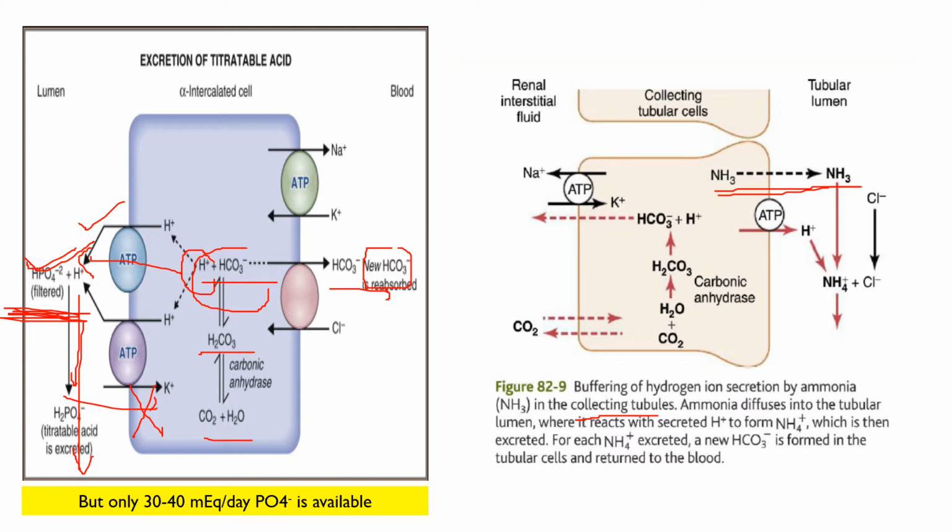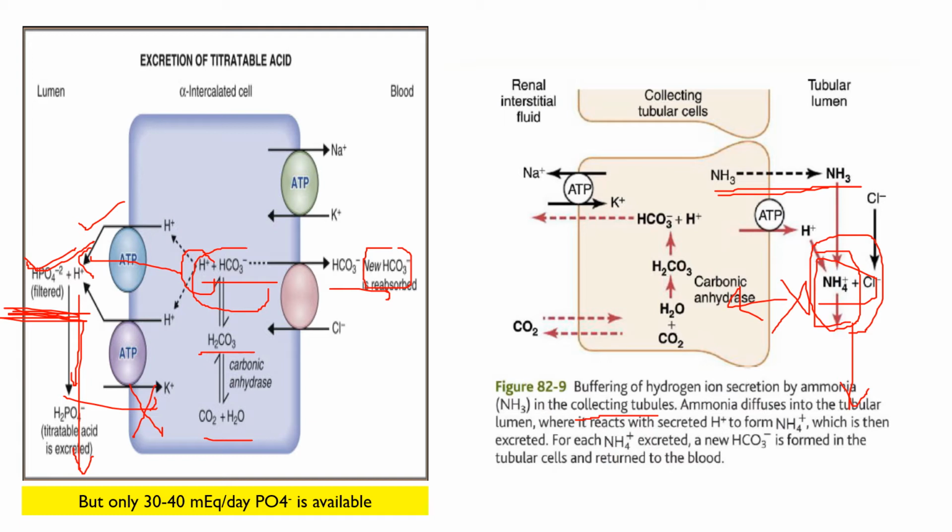However, the luminal membrane of this part of the tubule is much less permeable to NH4+. Therefore, once the H+ has reacted with the NH3 to form NH4+, this NH4+ cannot re-enter the cell. It will remain trapped in the tubular lumen and will be eliminated through the urine.